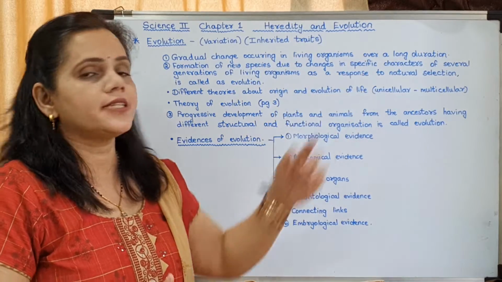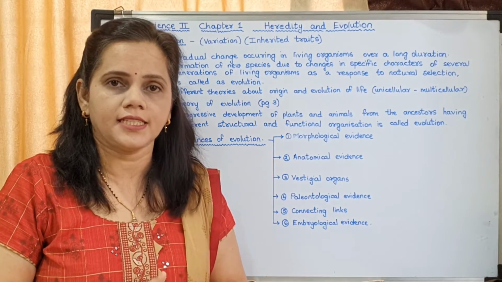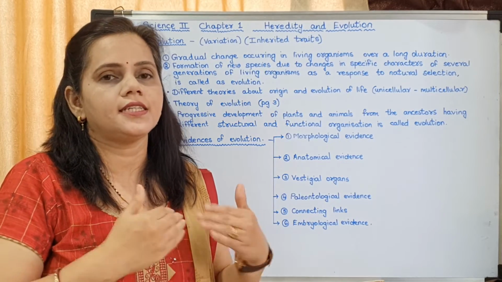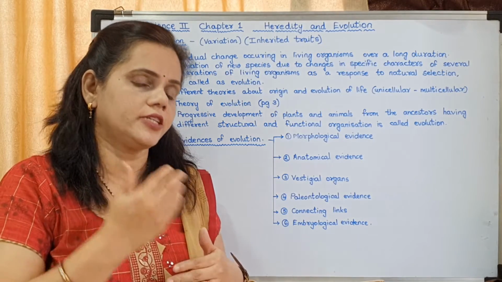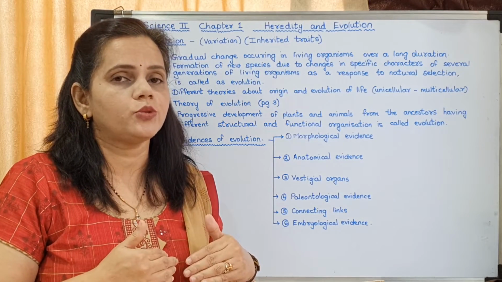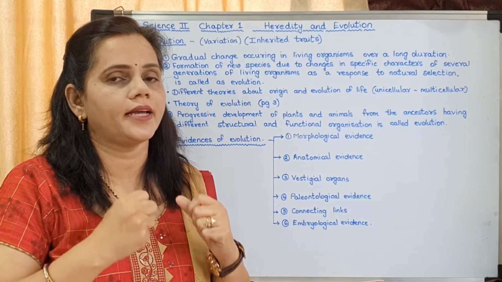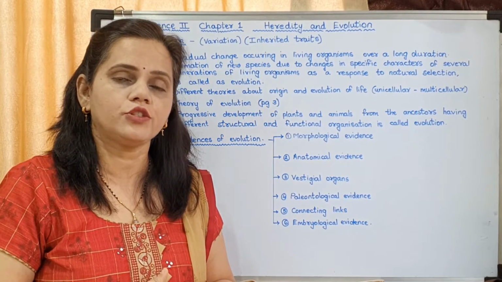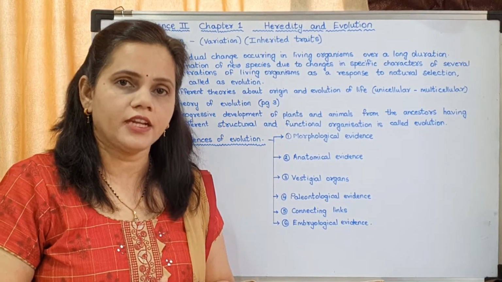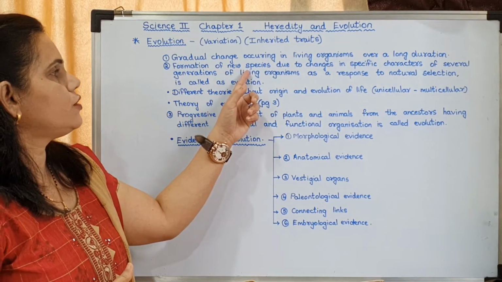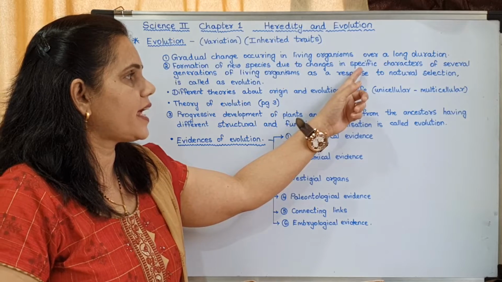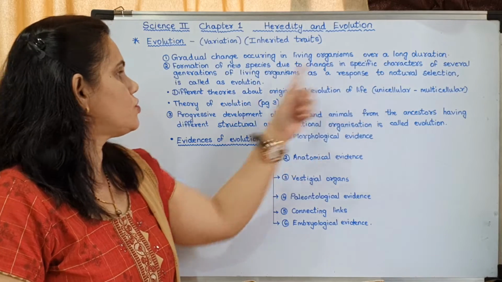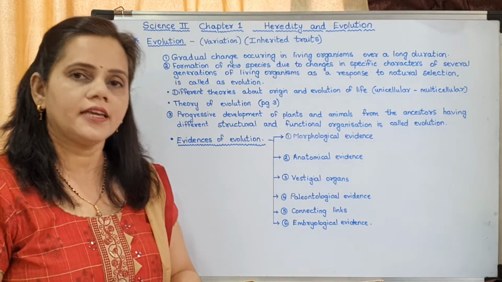Now, due to natural selection, that means when the organisms are changing, the nature selects the best. Understood? The nature is continuously changing. The environment is continuously changing. So those organisms who are able to adapt themselves are selected by the environment and they survive. And that leads to the formation of a new species, and that leads to evolution. So formation of new species due to changes in specific characters of several generations of living organisms as a response to natural selection is called evolution.